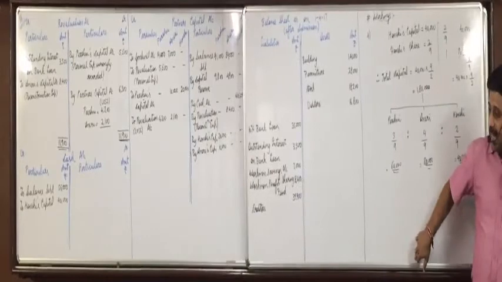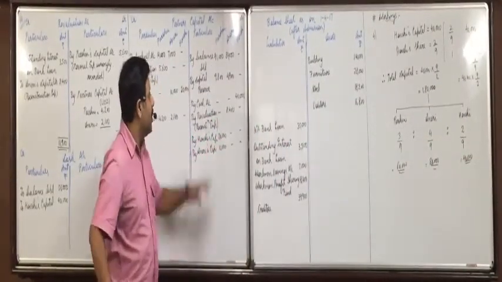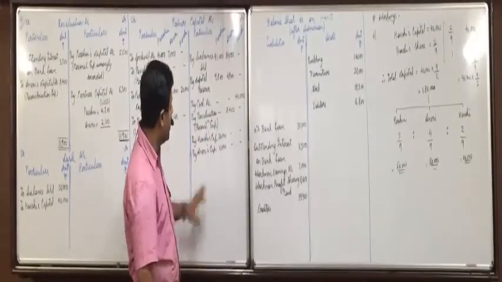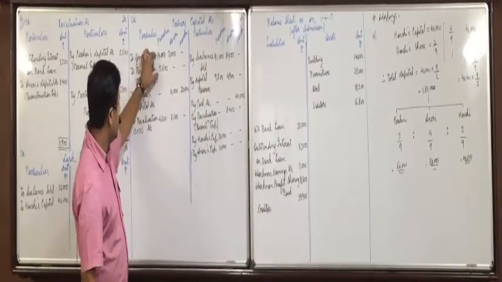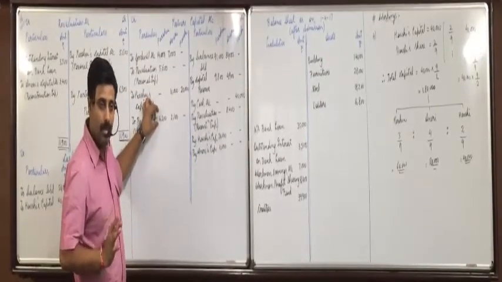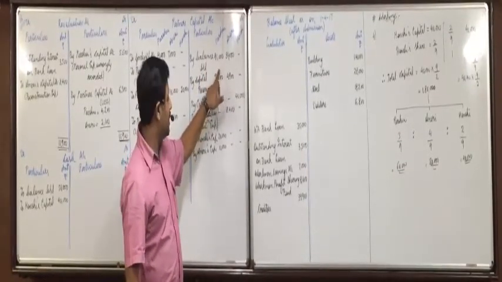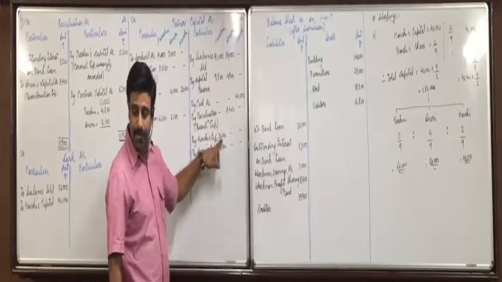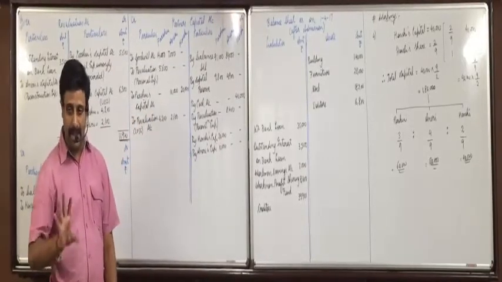Presently, after all the adjustments, if we find Parshvi's capital: 91,000 plus 9,800 plus 20,000 plus 10,000, 1,30,800 is the credit side total.